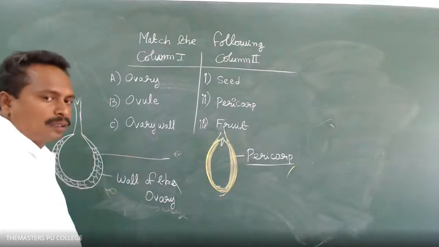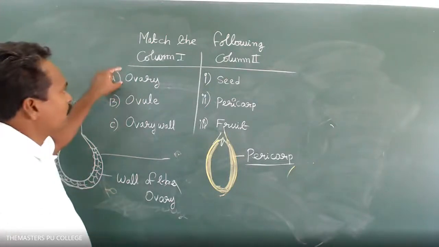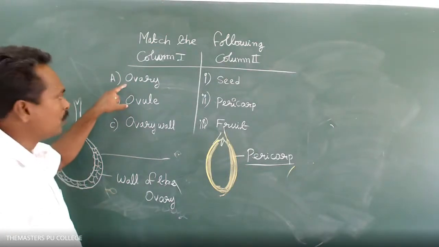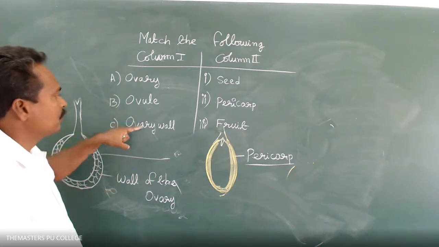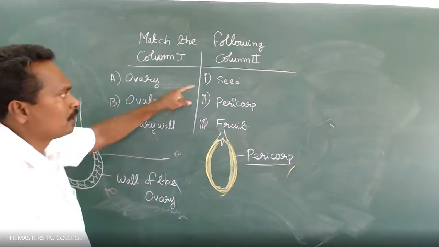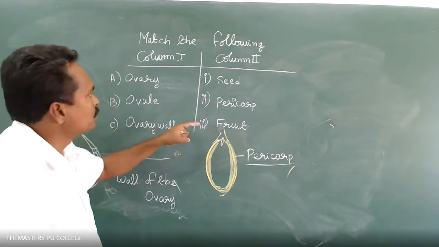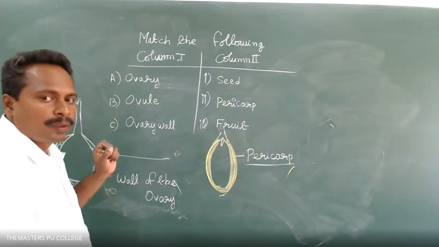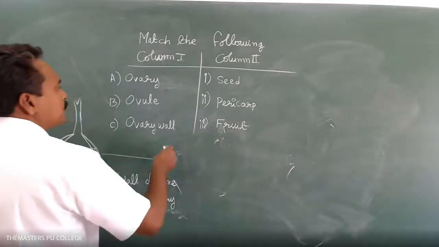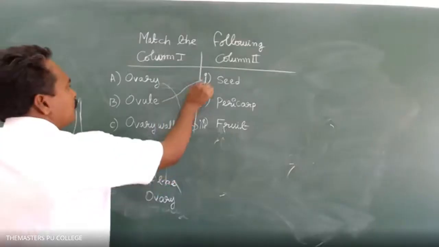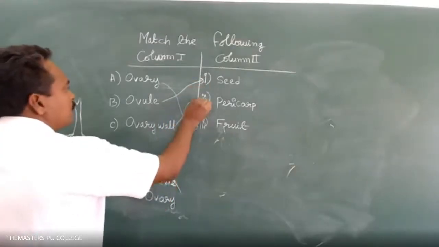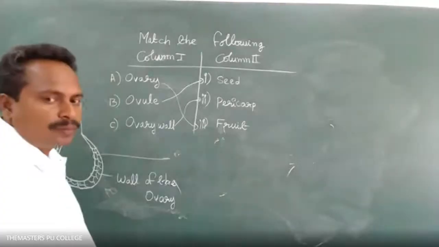So match the following. In column 1, the given ones are ovary, ovule, ovary wall, whereas in column 2 are seed, pericarp, fruit. Ovary, fruit. A3, very good. B1, C2. Right.